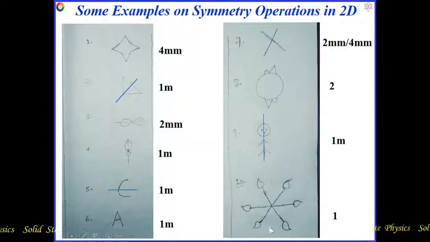This is opposite to this one, and starting from here, you can see this object is just the inverse of this one. It is not drawn serially, so for that it will be 1.